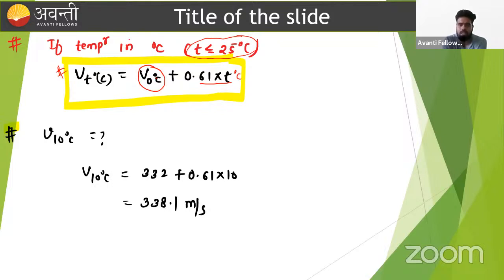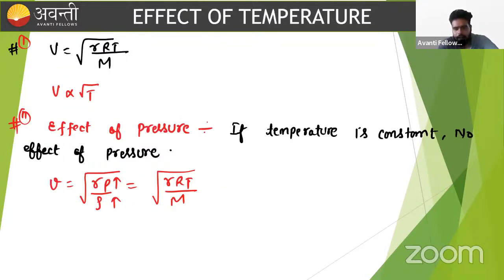Here we know that the velocity of sound at 0 degrees Celsius is 332. And if you want to find the velocity at 10 degrees Celsius, just put the value and get the answer. So we can also remember this formula. If the temperature is less than or equal to 25 degrees, we can directly get the answer. The next term we have to apply is the effect of temperature, which we already discussed.